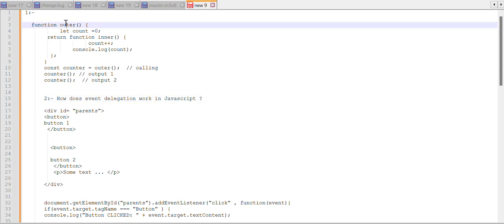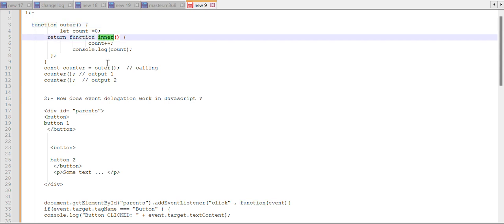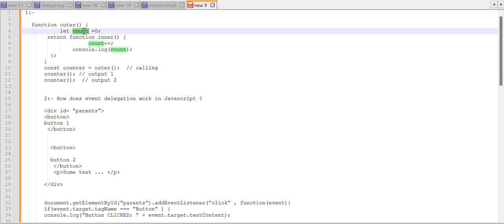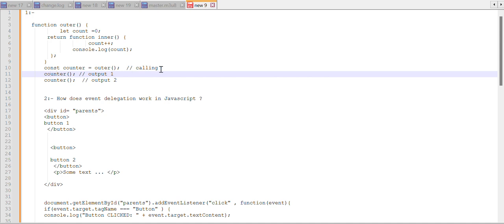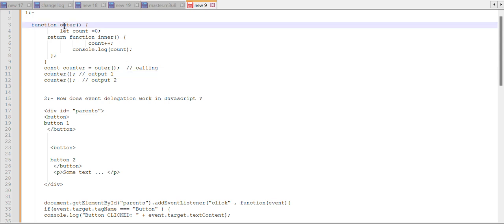So, first question: you can see there is one outer function and one inner function. There is a count initialized to 0 and count plus 1, and here we are calling that function. What will be the first output and second output? I will explain it line by line.